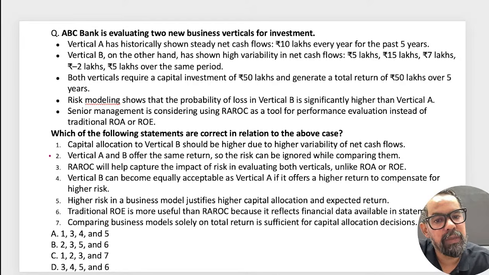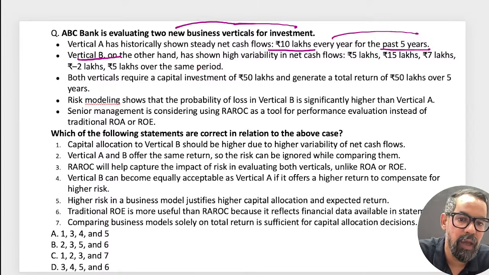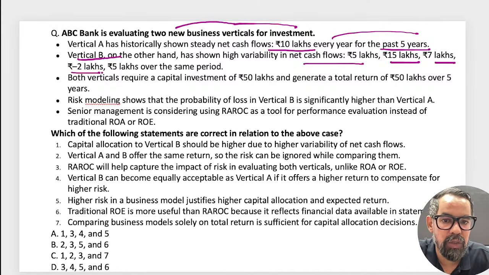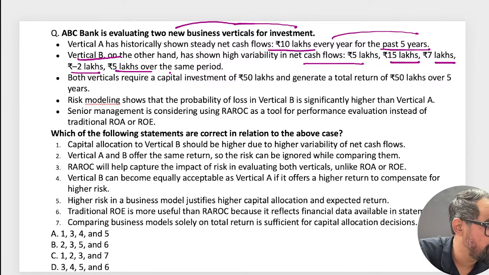Two new business verticals are there. Vertical A has historically shown a steady net cash flow of 10 lakh every year for the last 5 years. Vertical B has high volatility, so variability in the net flows: 5 lakh, 15 lakh, 7 lakh, 2 lakh, -2 and 5 lakh over the same period. Here we have a fixed net cash flow of 10 lakh for 5 years, but here we have such variability.